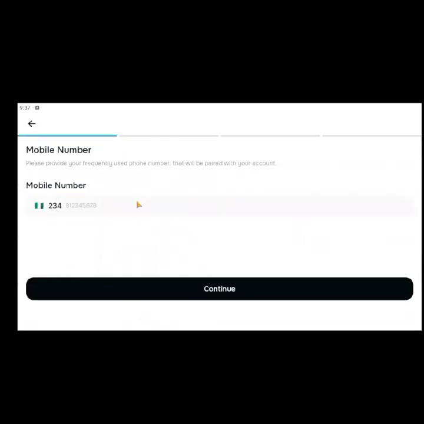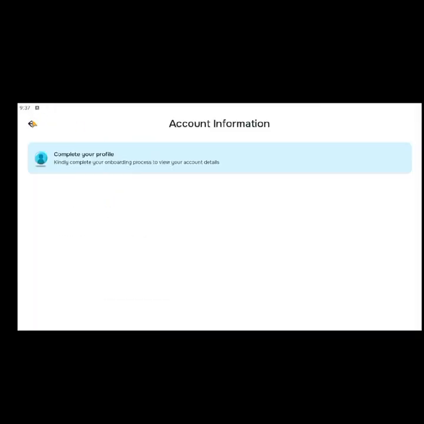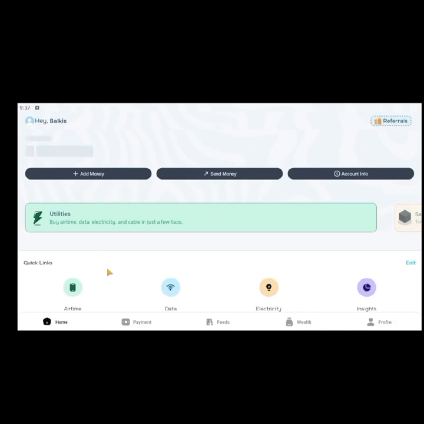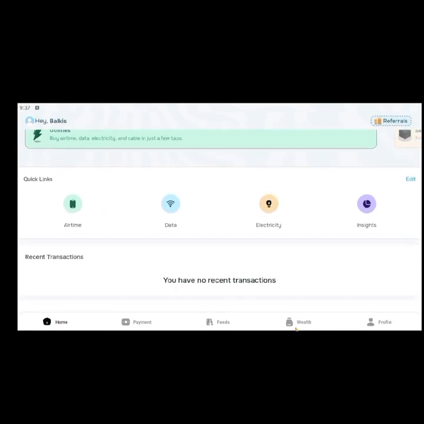So once you are done with this, enter your phone number. I think they would send a code to you. Basically, these are things very easy to do, and since this is not why we are here, let me see if you can actually create a vault without finishing your profile.